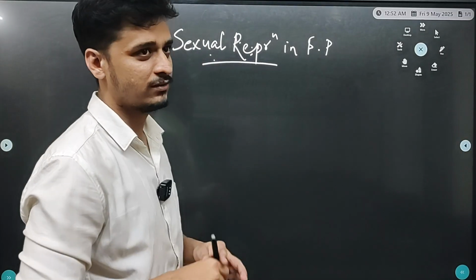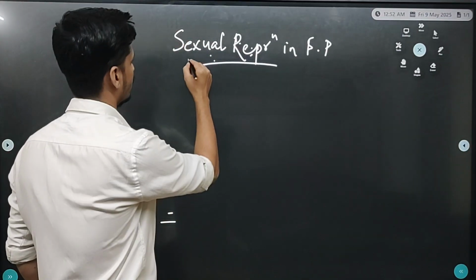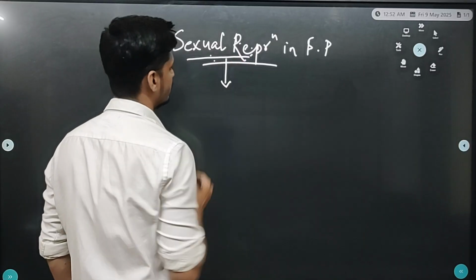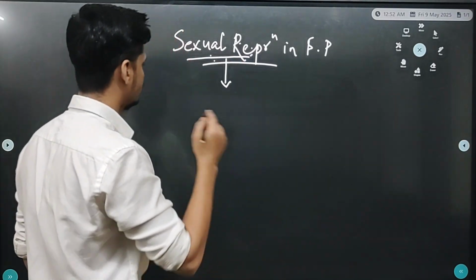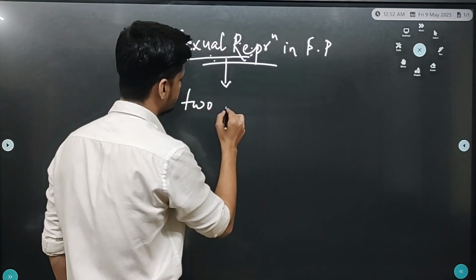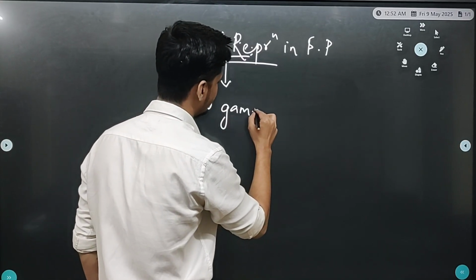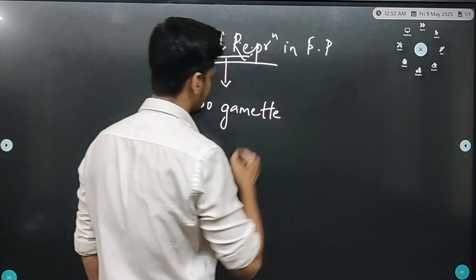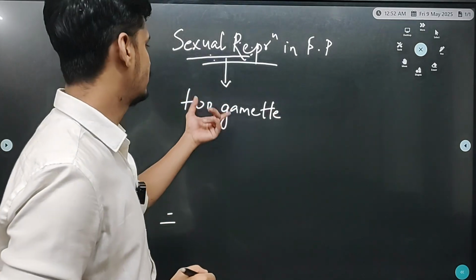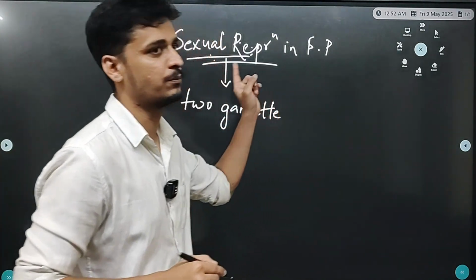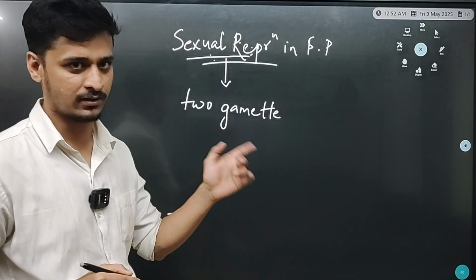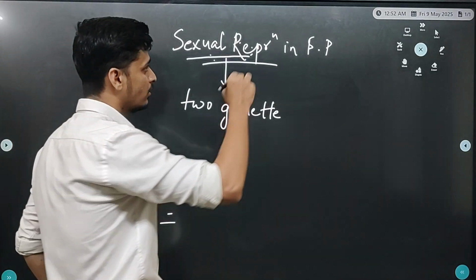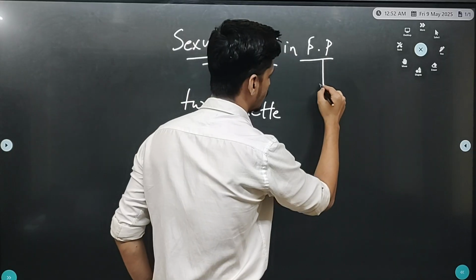So first of all, what is sexual reproduction? Whenever two gametes are involved in the reproduction process, or in fertilization, male gametes and female gametes, this results in sexual reproduction. In asexual reproduction there is involvement of only one gamete. And what is flowering plants?